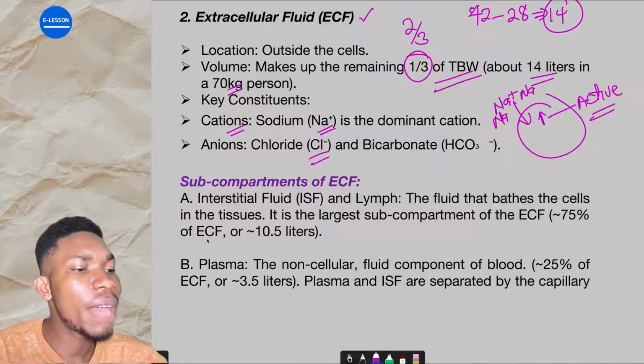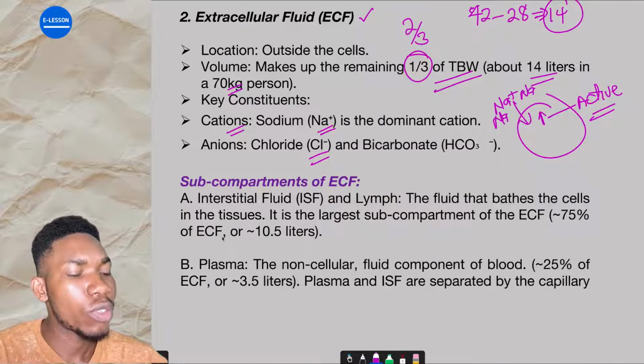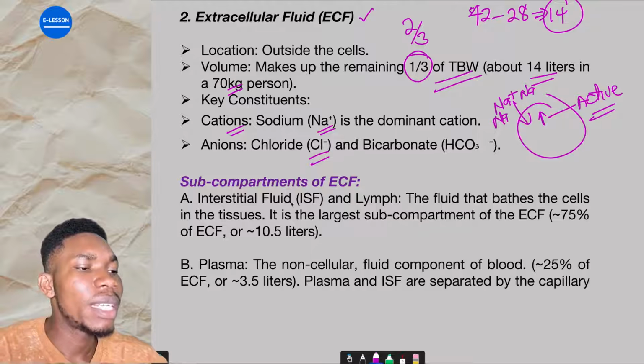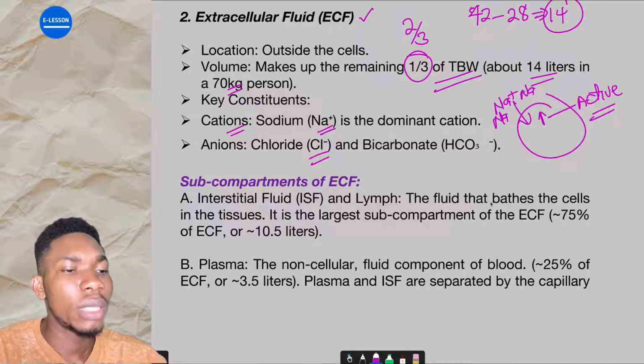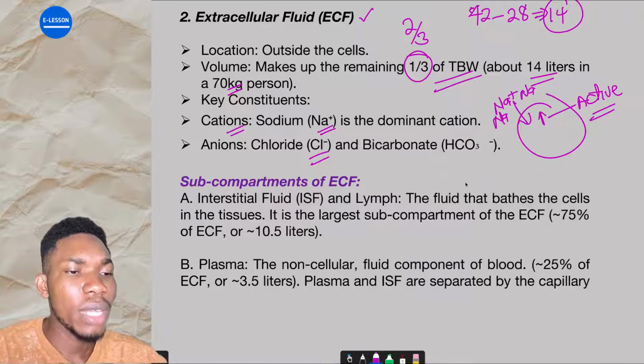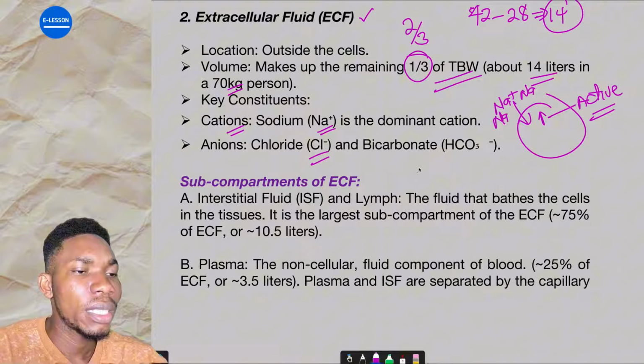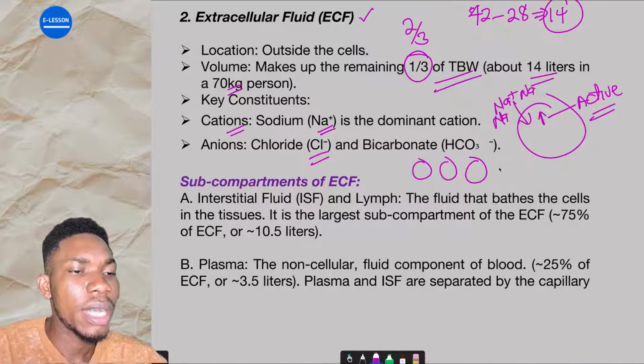Now, this ECF is divided into some other subclassification. We have the interstitial fluid and lymph. This is the fluid that bathes the cells in tissues. What we are trying to say is, between each cell, there is fluid that surrounds them. Are you getting it?